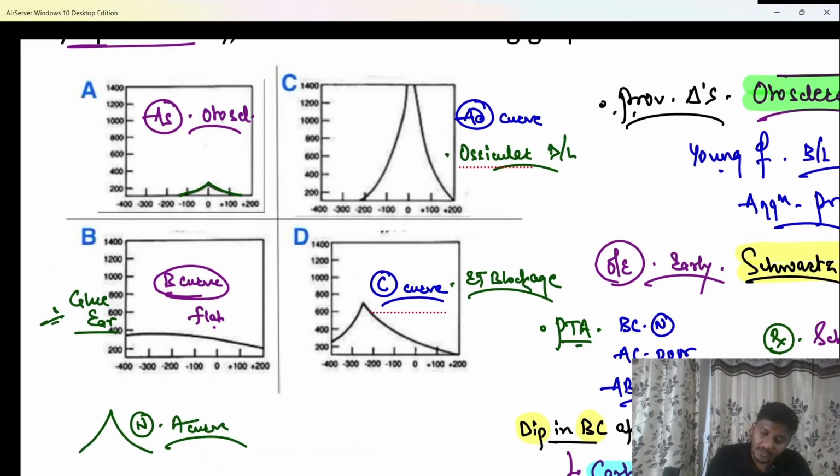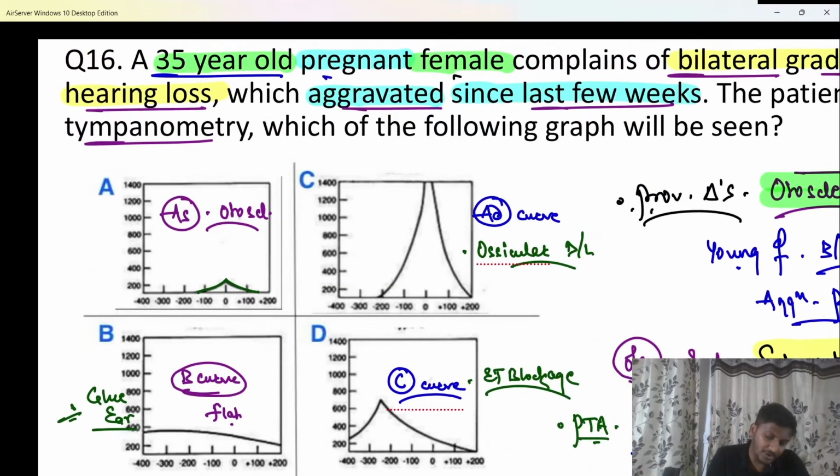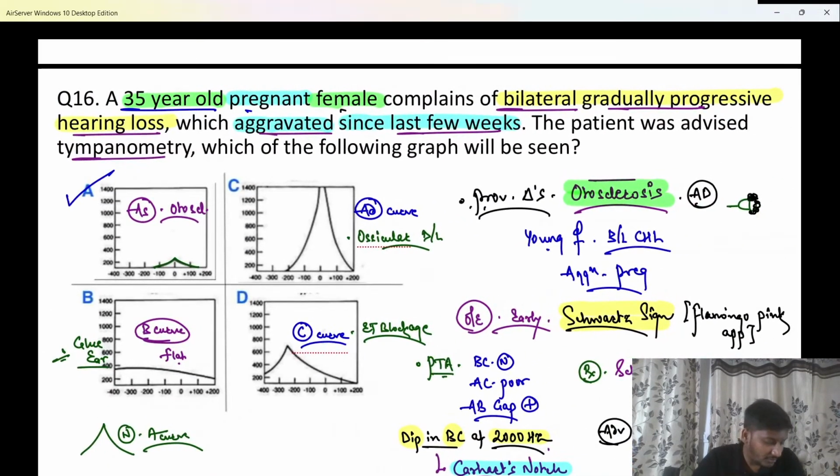So here definitely it is a patient of otosclerosis, so the answer has to be option A. A type AS curve is usually seen in patients suffering from otosclerosis.